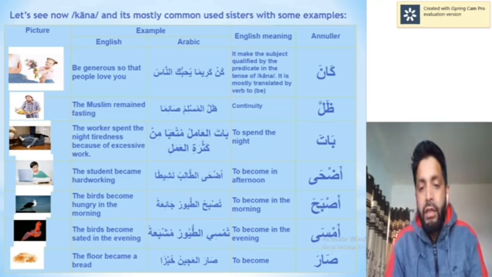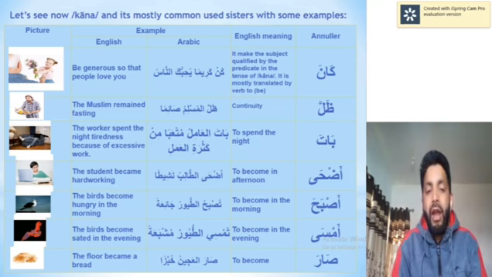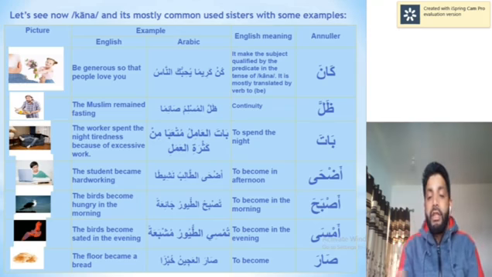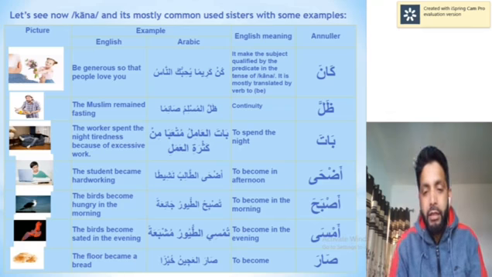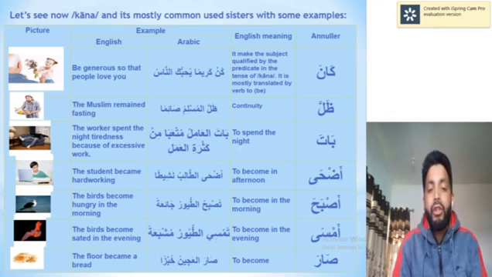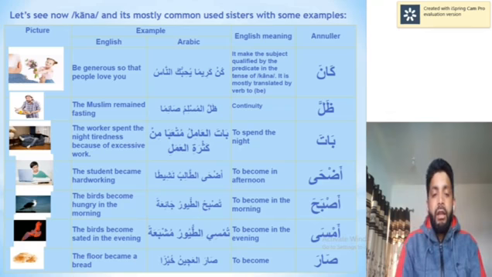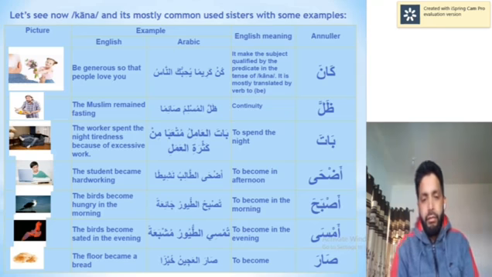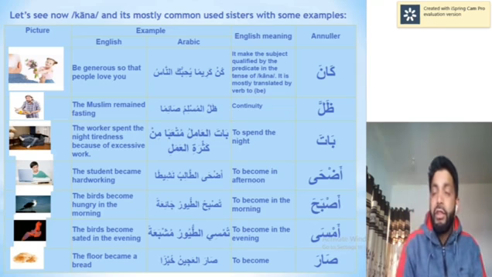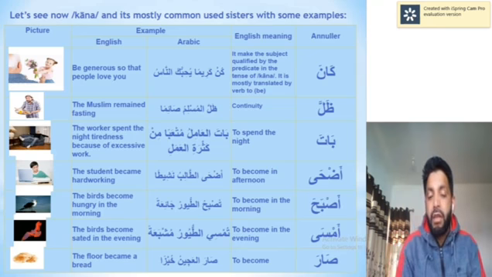We can also say أصبحت الطيور جائعة. أمسى, we can say أمست الطيور مشبعة. We can also say تمسي when using its present. تمسي الطيور مشبعة, the birds became sated in the evening.